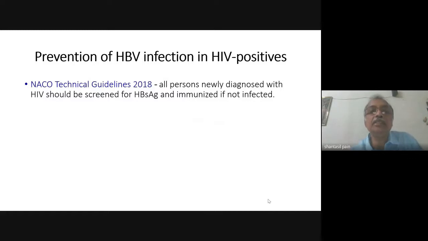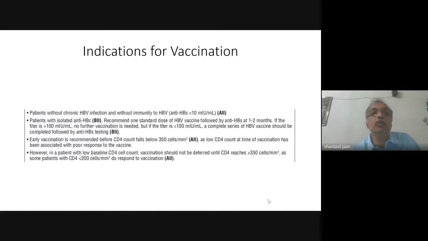Now, regarding prevention of hepatitis B virus infection, the NACO technical guidelines say that all persons newly diagnosed with HIV should be screened for surface antigen, immunized if not infected. The problem is that we all know that in patients who are immunosuppressed, the magnitude and duration of immune response is much, much reduced. Now, who are the candidates for vaccination? All patients do not require vaccination. Some of them may be already immune to hepatitis B. Nowadays, hepatitis B vaccination is incorporated as a part of universal immunization program, but many of the adult patients have not received the vaccine in the past.